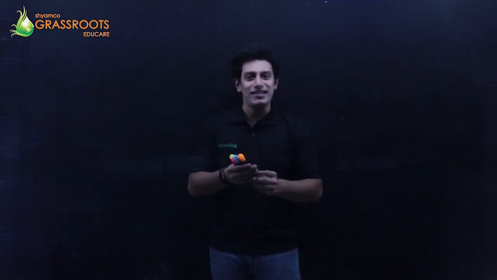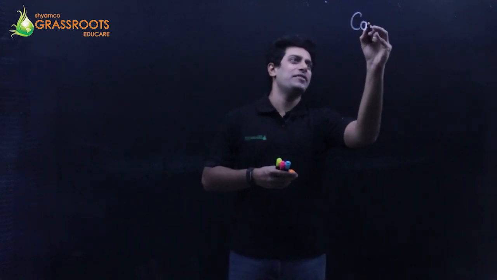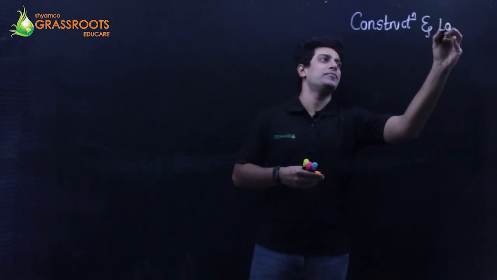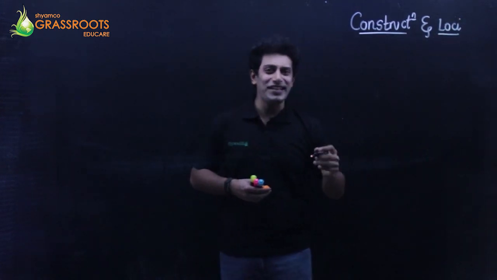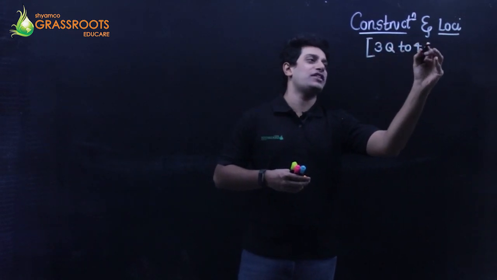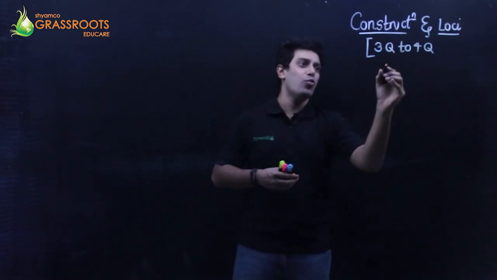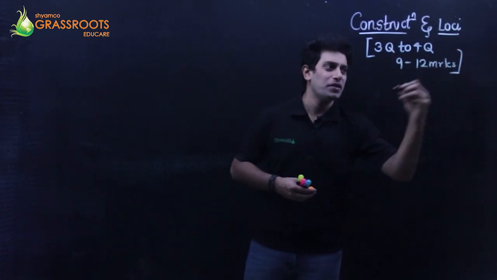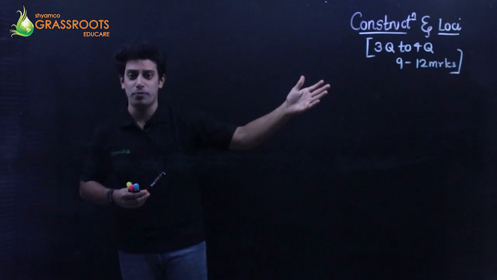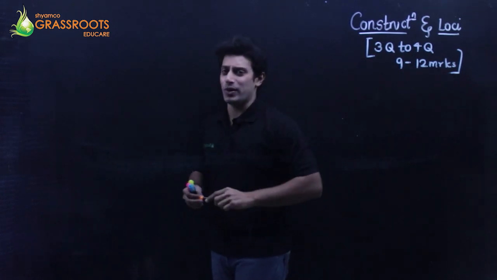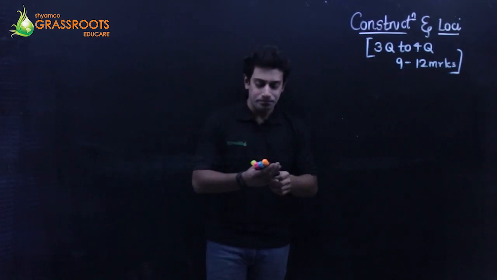So let's begin with the first question on construction. Now, if I'm writing construction and loci together, the weightage of the two chapters together is approximately 3 to 4 questions in the board exam, worth 9 to 12 marks. Now this can change. Sometimes there were 5 questions in one year's board paper, sometimes only 2. So this is not fixed, but on an average, 3 questions is what I'm counting on.